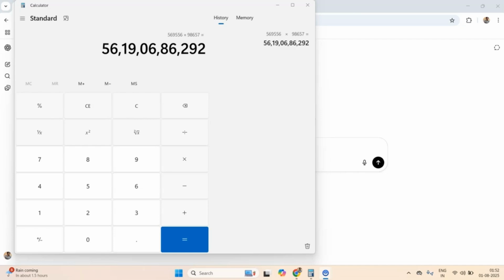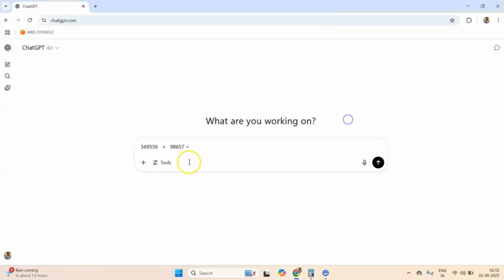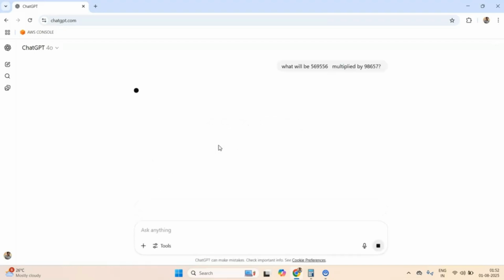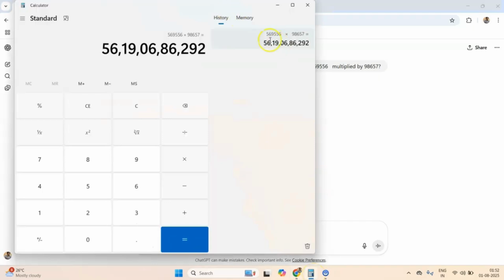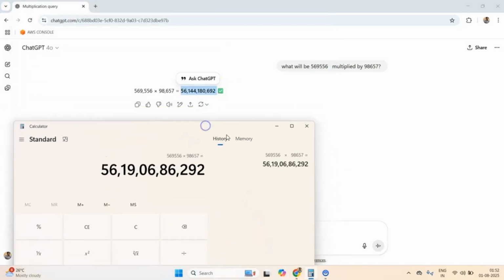Let us see if ChatGPT can do this multiplication. So if I ask it to do this multiplication in natural language, what will be multiplied by this? Let's see. Okay, it is saying this answer. Let's see what is our answer. Our answer does not match this answer, but it is very close.